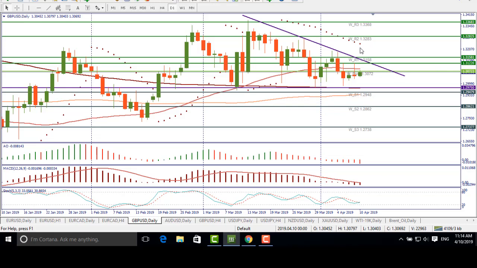However, if the GBP is under big pressure, the pair may turn around and the first support will lie at 129.75. Then we have the support at the weekly pivot level at 129.48.